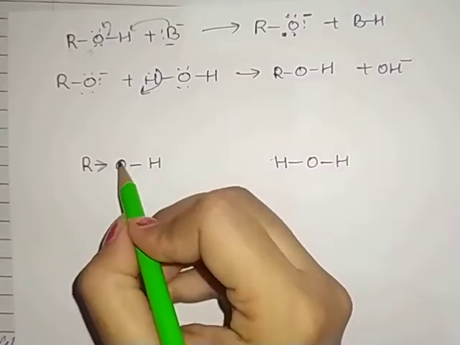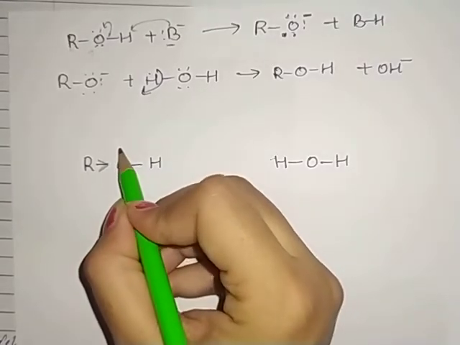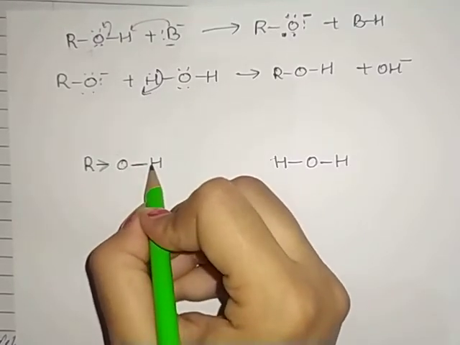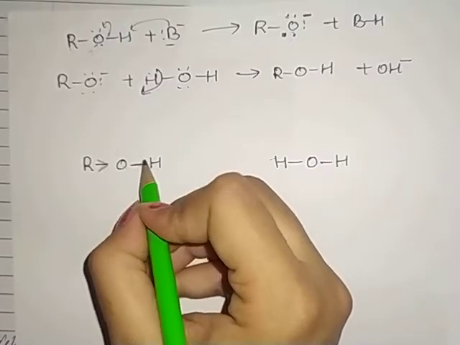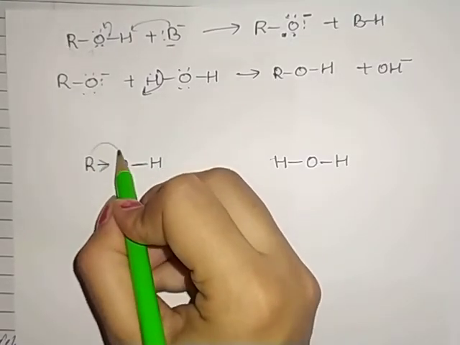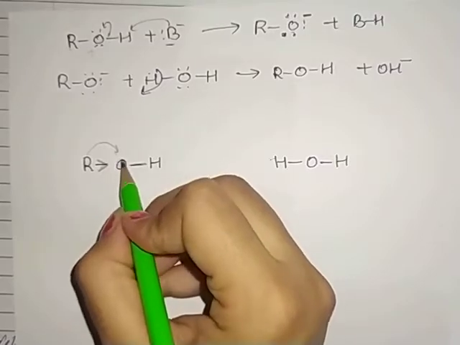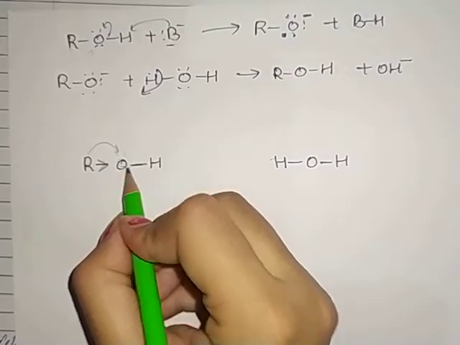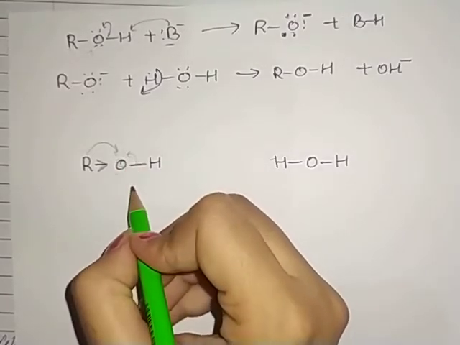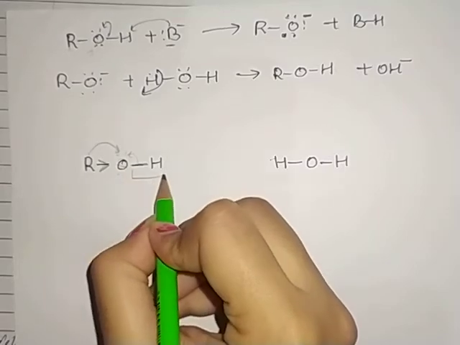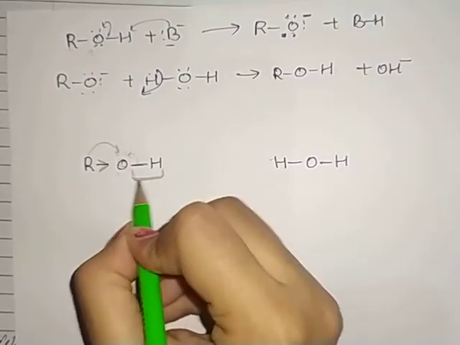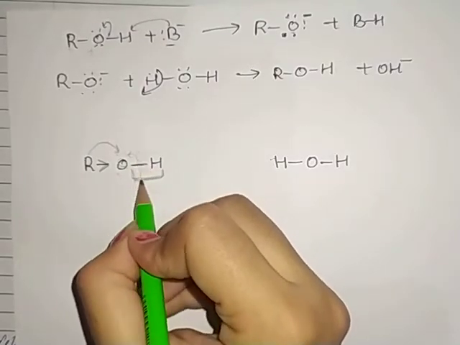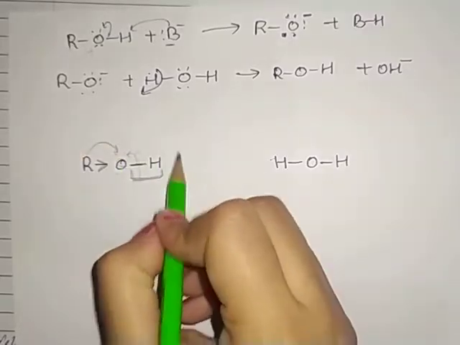So the tendency of oxygen to take electrons from the OH bond decreases, because the alkyl group has already given electrons to the oxygen, so electron density has already increased on the oxygen atom. So oxygen is now not able to take electrons from this bond. Okay, so that is why we can say that breaking of that bond is not so easy. So bond breaking of this OH bond is difficult in case of alcohols.